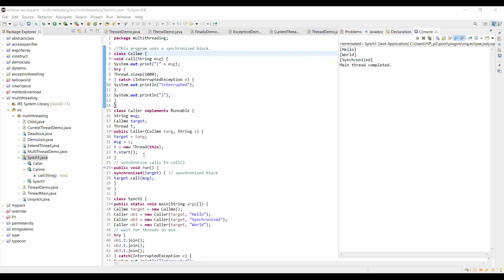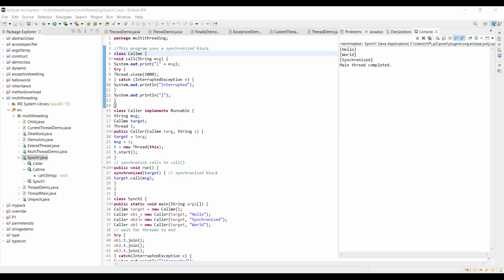So what happens here is the first object, OB1, executed first, even though these three threads were started at the same time. Okay, in time they are executed in parallel, even though object one accessed that resource, the call method, first. After that, object 3 used it. Next, object 2 used it.